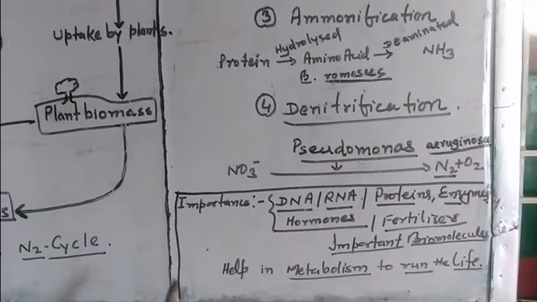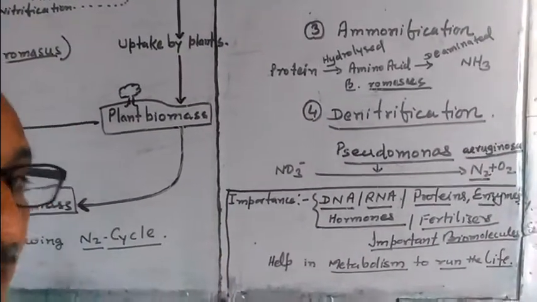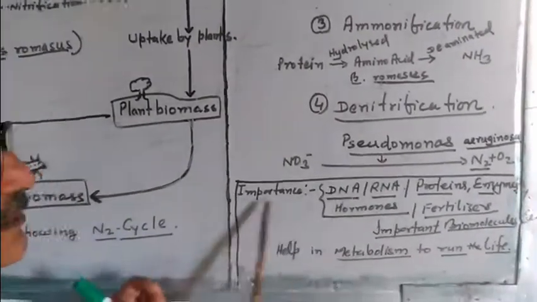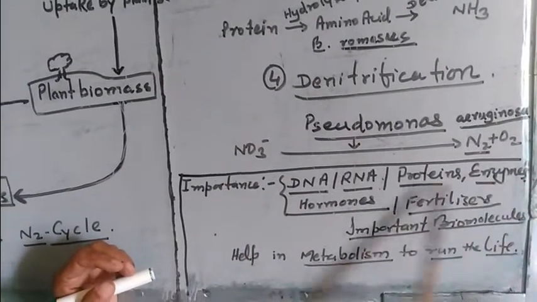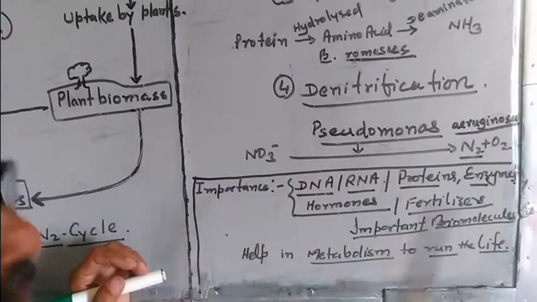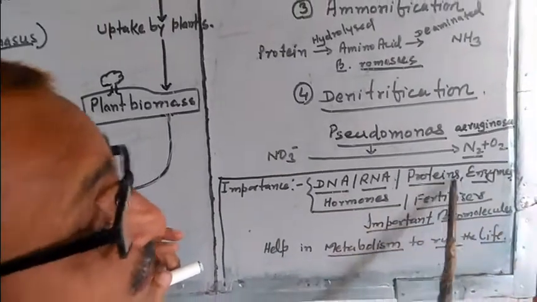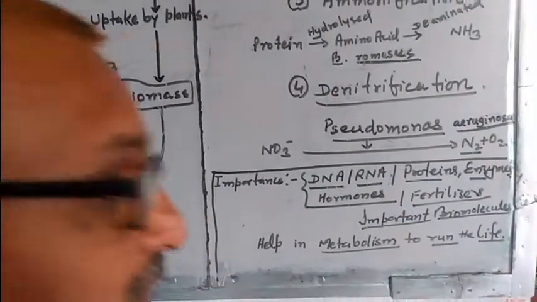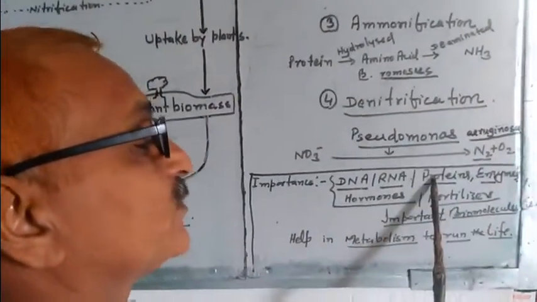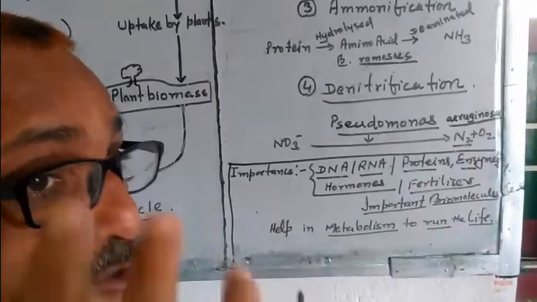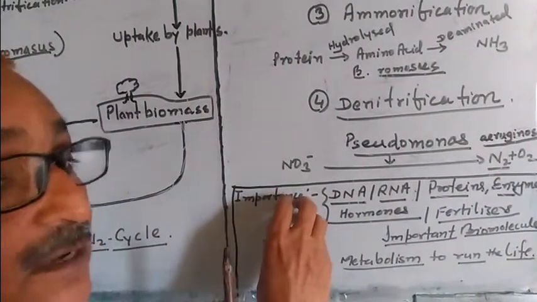Now let us see why this cycle is very important. It uses the atmospheric nitrogen in the form of DNA, RNA, protein, enzymes, hormones. All are nitrogenous compounds. Without nitrogen, DNA, the molecule of life, RNA, nucleic acid, the molecule of life, and proteins, very important. You cannot even respire, you cannot think, you cannot function. Any metabolic process, any step requires enzymes, which are all proteins. And hormones also help to control and regulate you. Fertilizers, these all are important nitrogenous compounds.